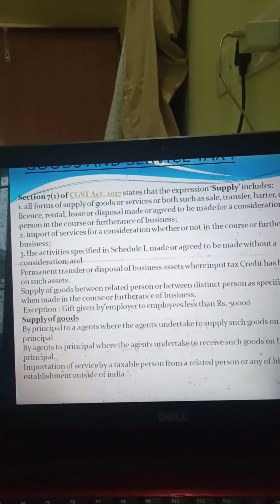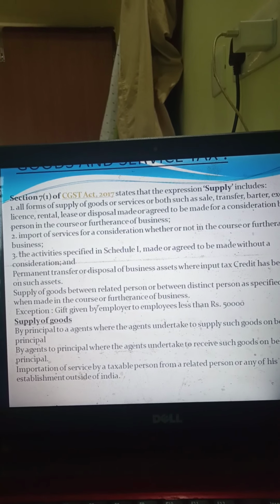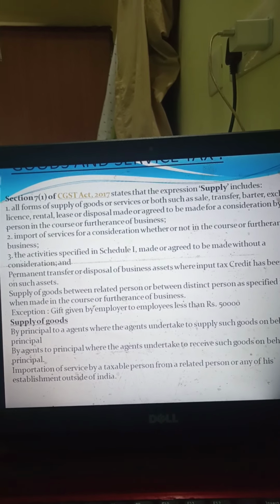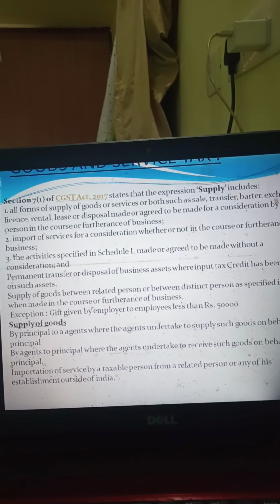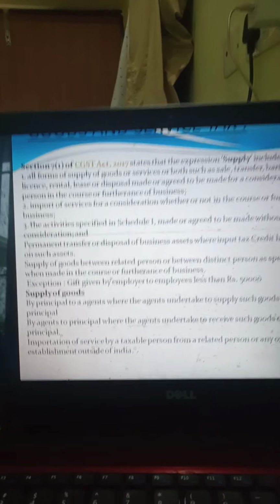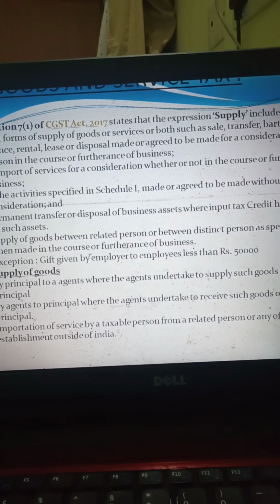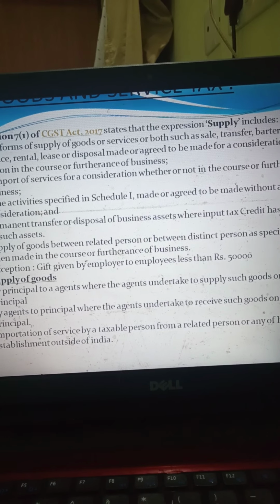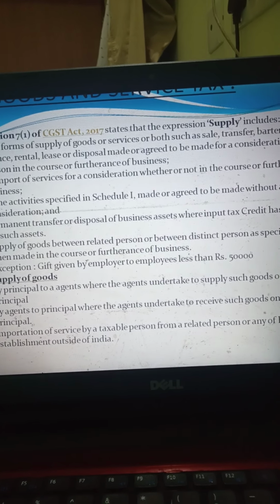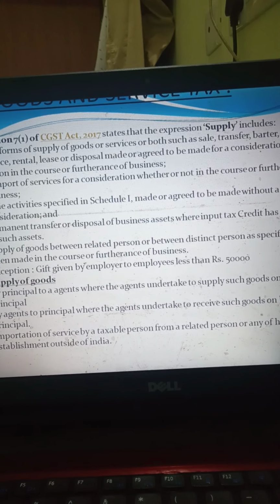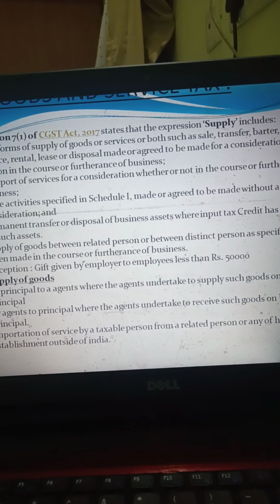Supply of goods by principal to agent where the agent undertakes to supply such goods on behalf of the principal, or by agent to principal where the agent undertakes to receive such goods on behalf of the principal. Importation of service by a taxable person from a related person or any of his establishments outside of India.